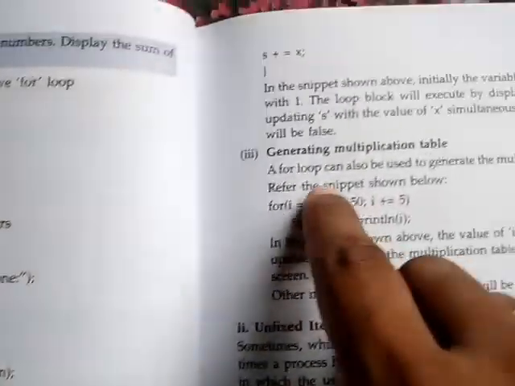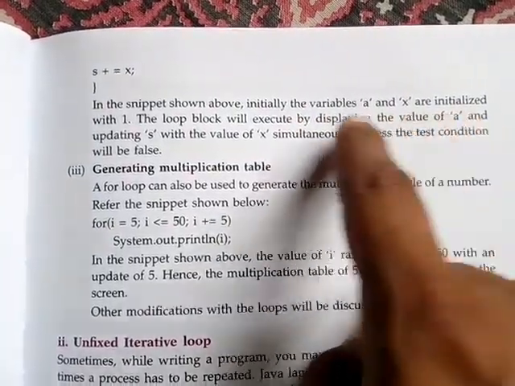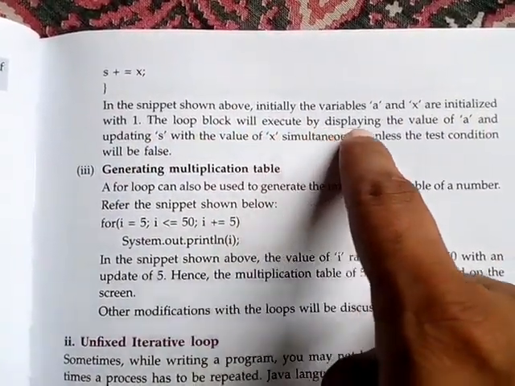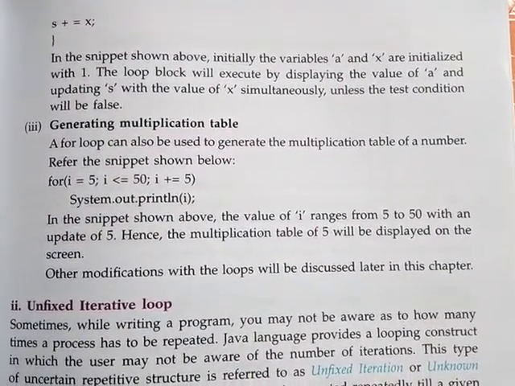So you have to read the snippet shown above: the initial variables a and x are initialized with 1, and the loop block will execute. So you just read. The next one is generating a multiplication table.